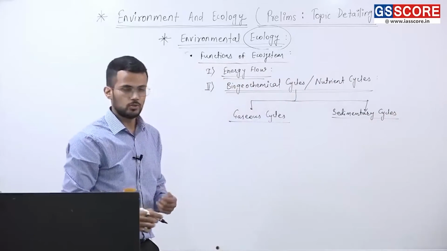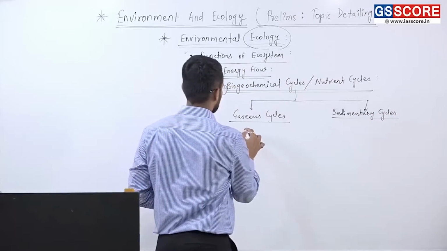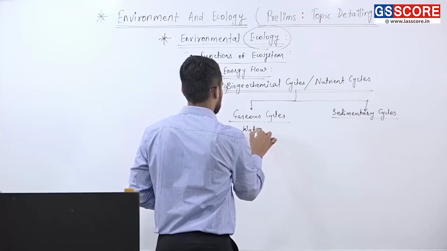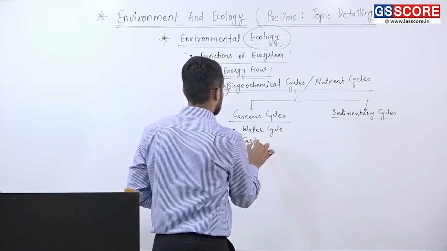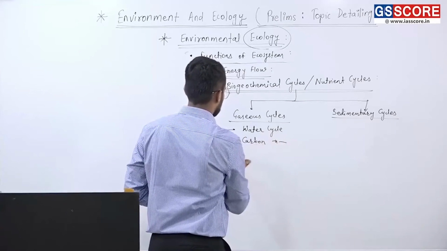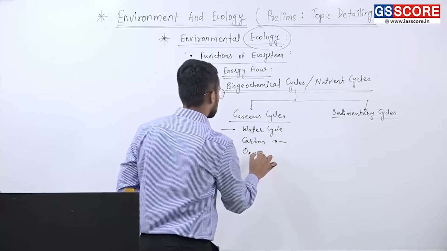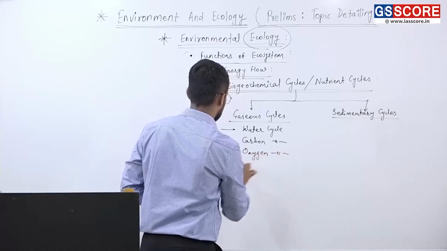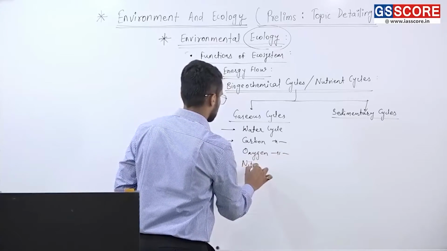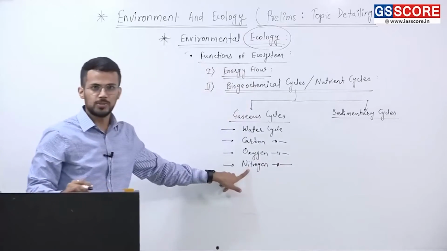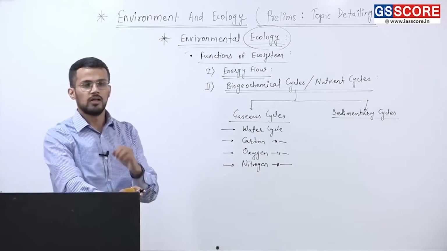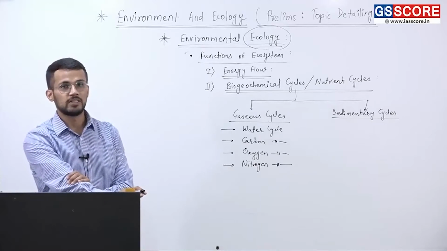Which are gaseous nutrient cycles? Gaseous nutrient cycles are like the water cycle, then carbon cycle, then oxygen cycle, and the most important, nitrogen cycle. UPSC has asked a question on nitrogen cycle in 2022.